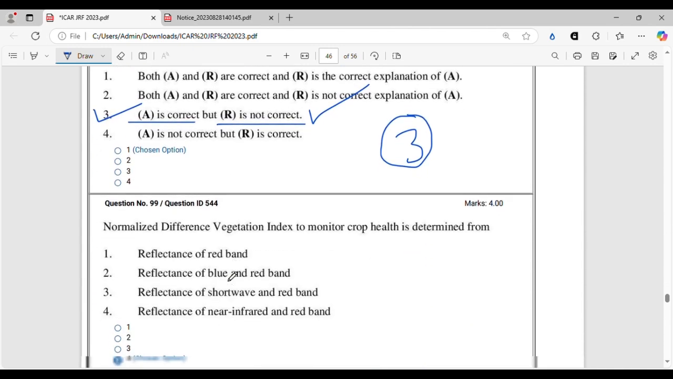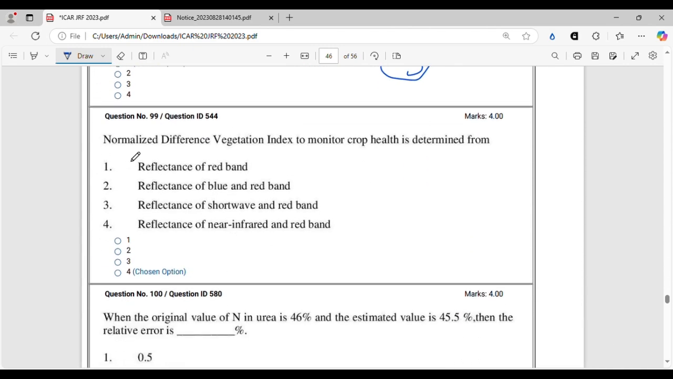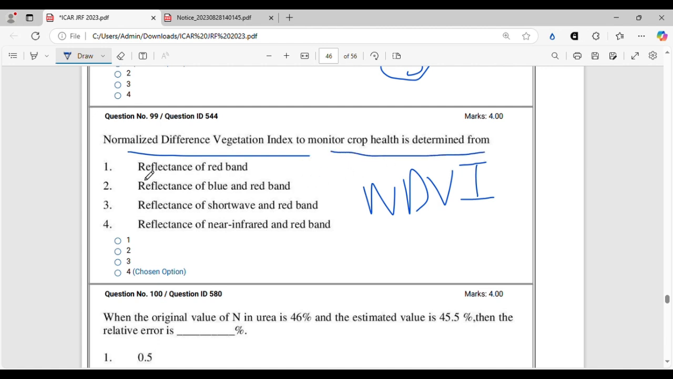Let's move on to the 99th question. Normalized difference vegetation index, that is NDVI, is used to monitor crop health, is determined from reflectance of red band, not only red band, reflectance of blue and red, no, blue is not involved. Reflectance of short wave, no, short wave is also not involved. Reflectance of near infrared and red band, true. Option 4 is the correct option, because if you see the formula, you will see NIR minus red by NIR plus red. So there is involvement of near infrared and red wavelength of the light in NDVI. You have to know the formula.